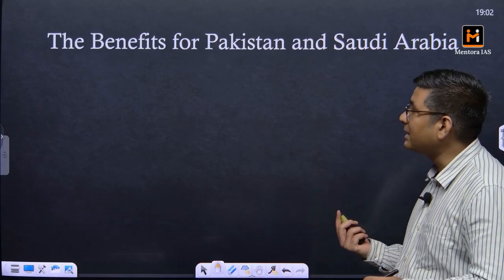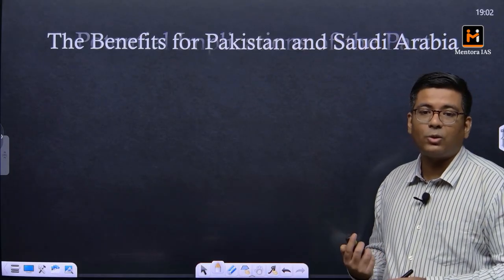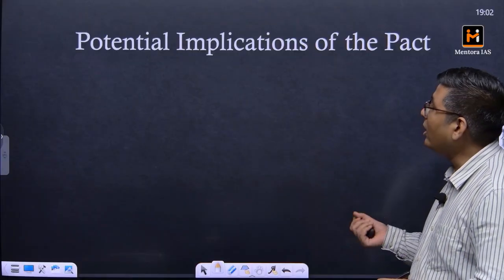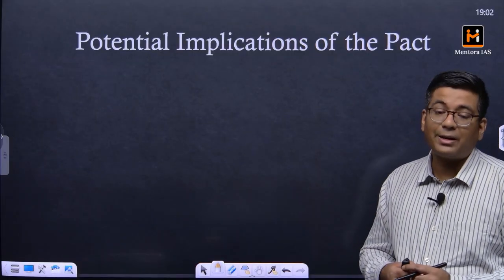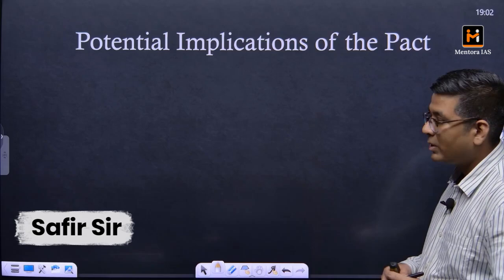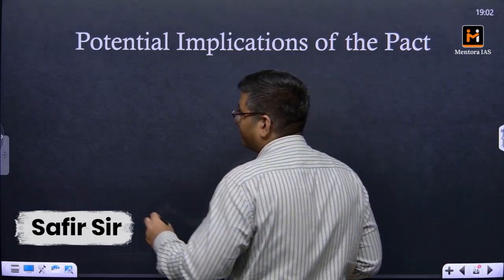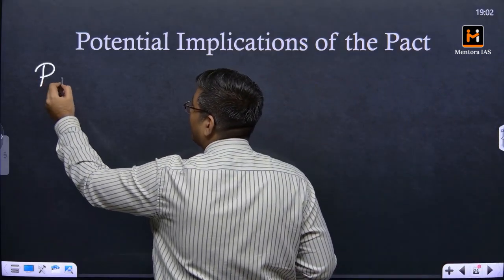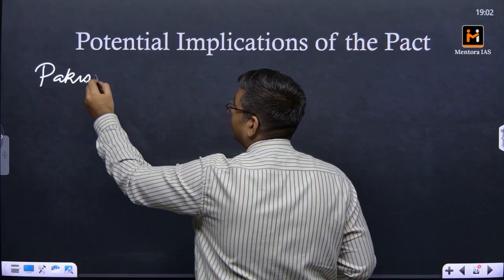So we have already discussed the benefits for Pakistan as well as Saudi Arabia. Now when we talk about the implications of this pact, they are significant. With respect to Pakistan, Pakistan's primary benefactor is China.